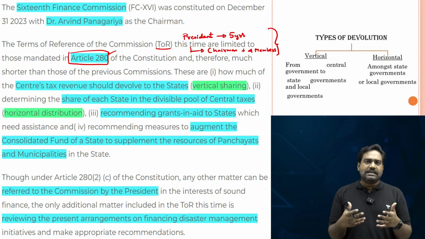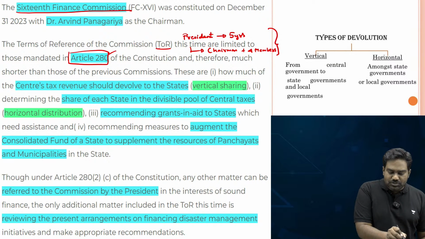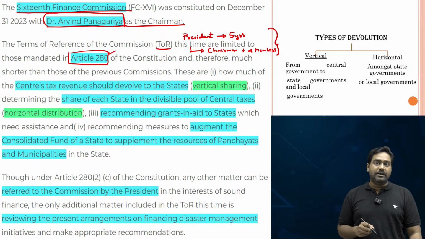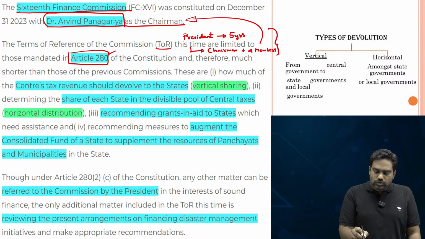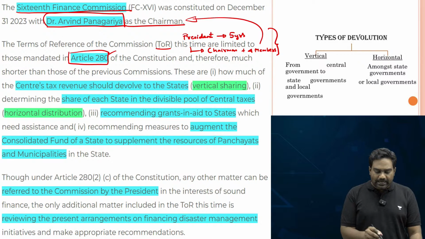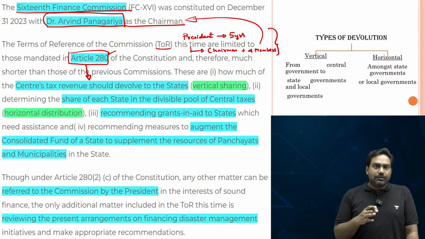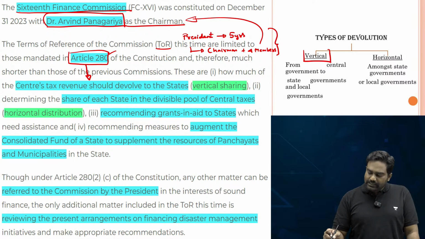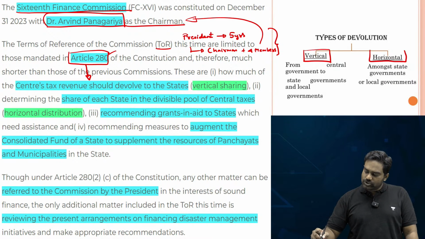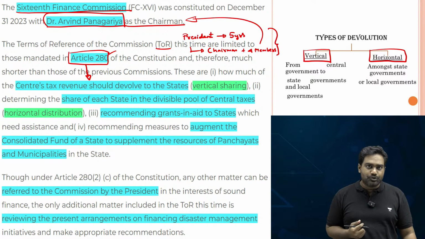So what does the Finance Commission do? For example, recently the 16th Finance Commission was notified by the President of India with Dr. Arvind Panagariya as the chairman, and 4 members also were appointed by the President. So what does this constitutional body do? According to Article 280, the Finance Commission has a certain mandate. It basically decides vertical devolution of funds and horizontal devolution of funds. So what do you mean by vertical and horizontal devolution?